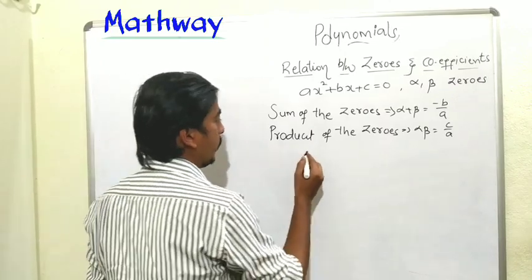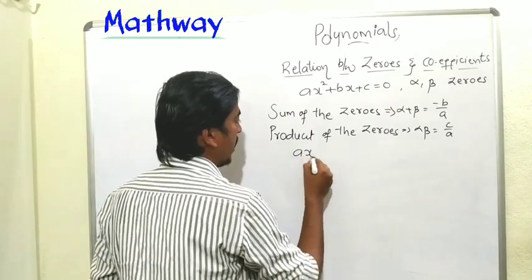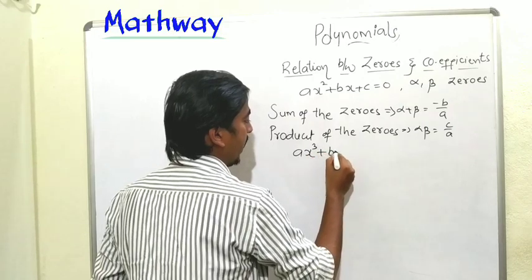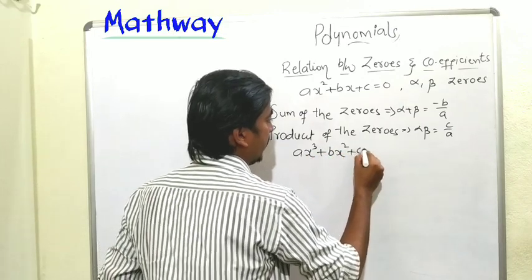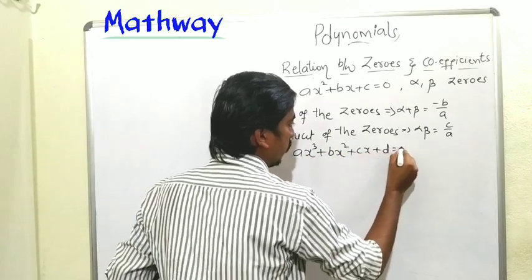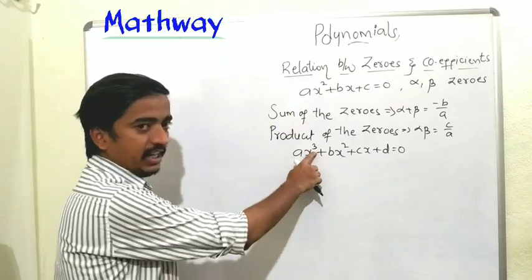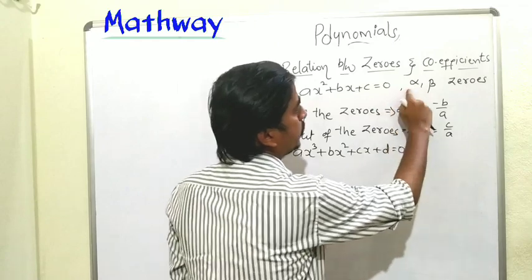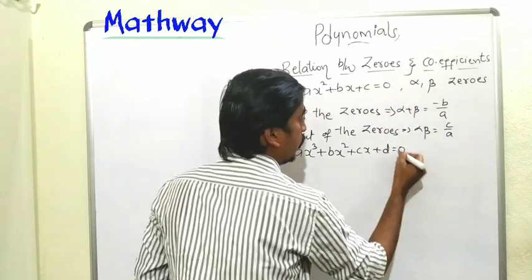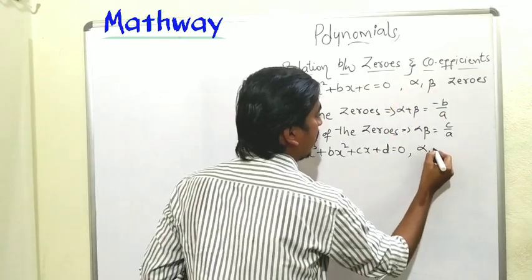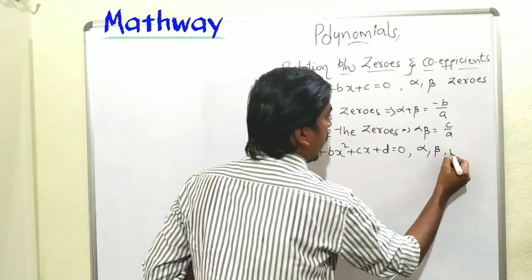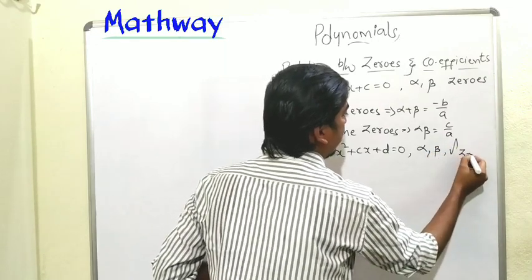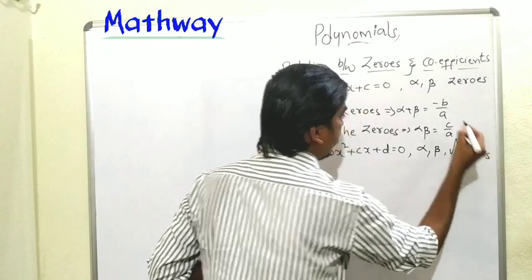So let us take a cubic polynomial. I am taking ax cube plus bx square plus cx plus d equal to 0. So the degree is 3 here, so it is a cubic polynomial. For the quadratic polynomial we took two zeros, alpha, beta. Then for the cubic polynomial I am taking zeros as alpha, beta and gamma.